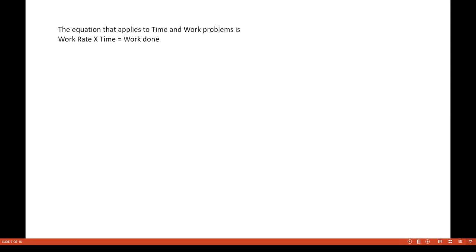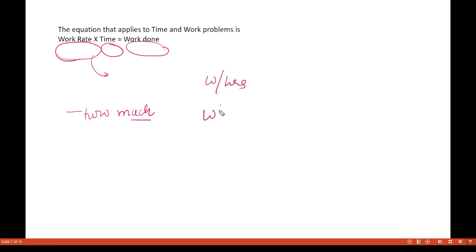Now see, the equation we are applying is that work rate into time is equal to work done. Work rate means how much work you are able to do. Work rate can be work per hour, or work per day, or work per month, whatever the unit is given to you.